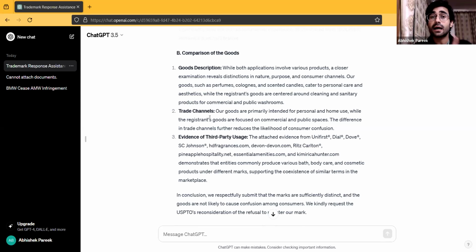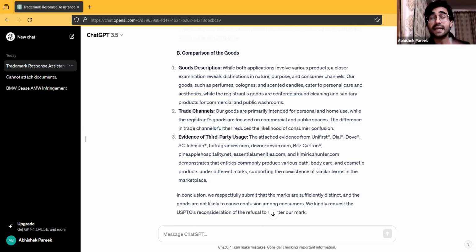Now, the difference between our trademark and the cited mark is that our products are specifically to be applied on oneself. They are more of cosmetic products in comparison to the cited trademark, which are sanitary products and are to be used in washrooms, right? So things like toilet cleaners and so on and so forth. This is what the cited trademark is about, right?